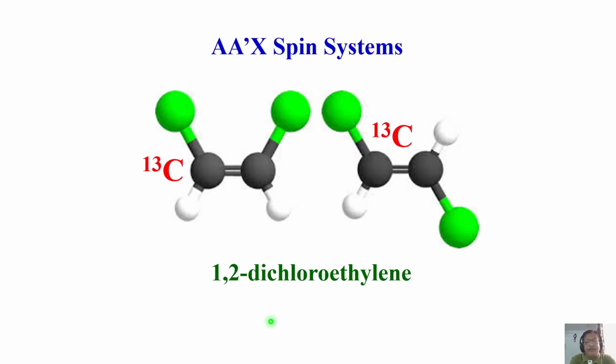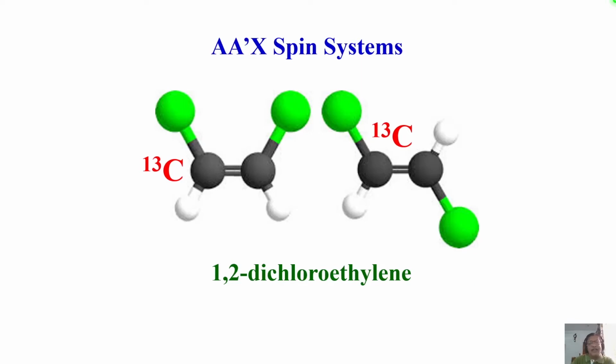We can see this in such types of molecules. It is 1,2-dichloroethylene. We have a cis configuration and also a trans configuration. But look at it. We have carbon-13 also present in natural abundance here. Why did I take this example? Because you can use it in your analysis later. Now I'll ask you a question. Look at this molecule. There is a symmetry. These two protons are equivalent. Similarly, if you go along this symmetry axis, these two protons are chemically equivalent. But you will not see the coupling. There exists a coupling, but you will not see it.